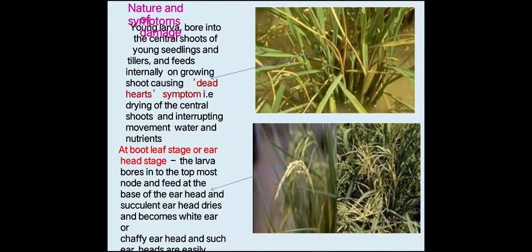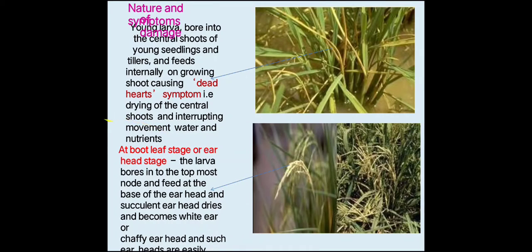Now the nature and symptoms of damage. The main important thing is you have to remember the symptoms. When the yellow stem borer attacks rice in the vegetative stage, it causes the dead heart symptom. What is the meaning of dead heart symptom?